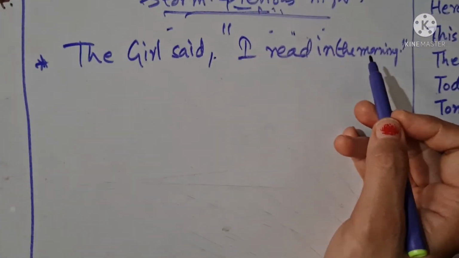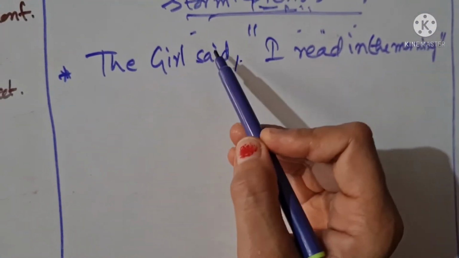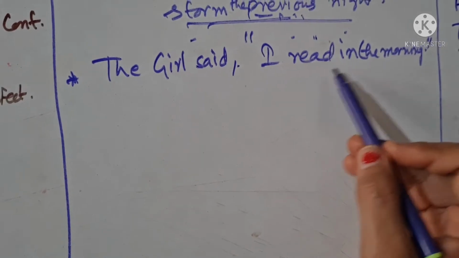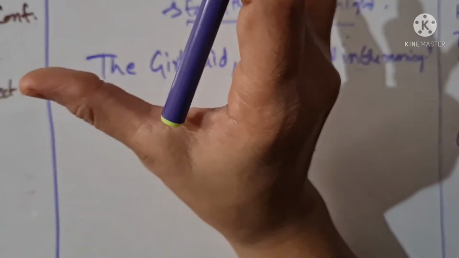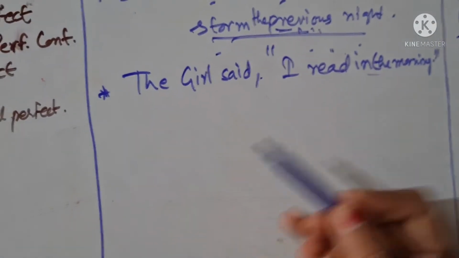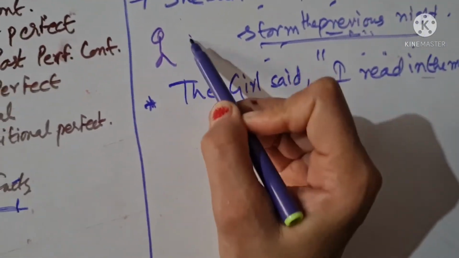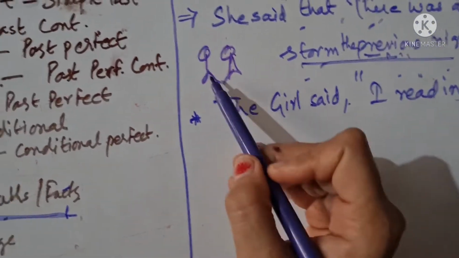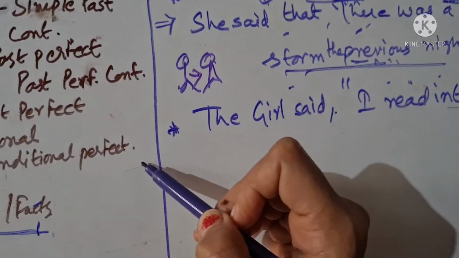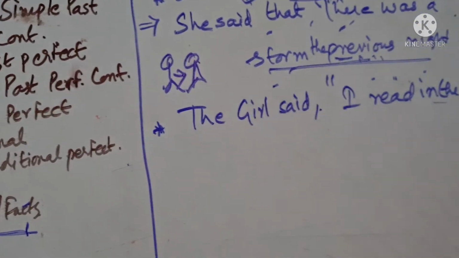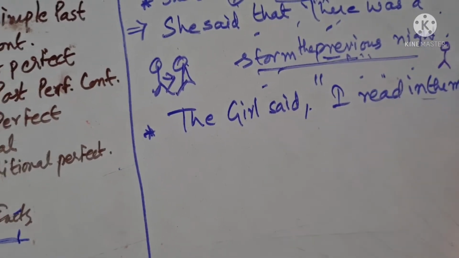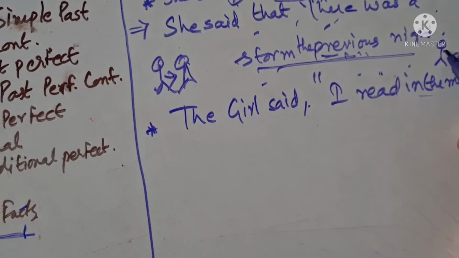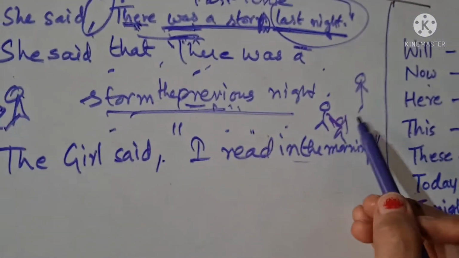Now students, there is a girl, she said something, that I read in the morning, to someone, right? What is all about direct and indirect speech? When there is one person, right? This one person directly says something to this person, it is a direct speech. But here, if you see one person, another person, this one person, so both had some conversation.